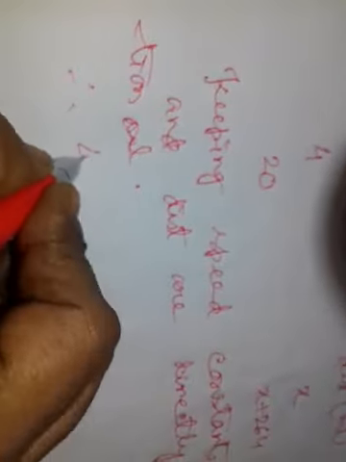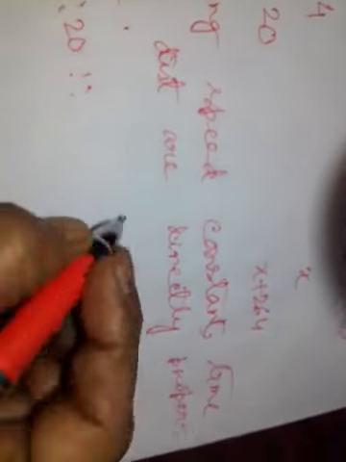Therefore 4:20 proportional to x is to x plus 264.